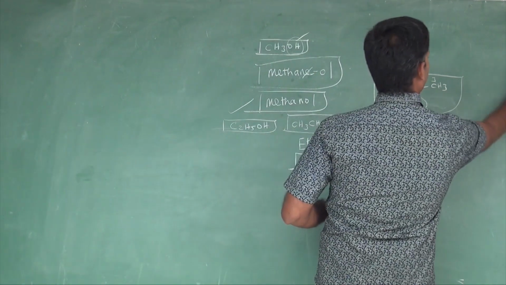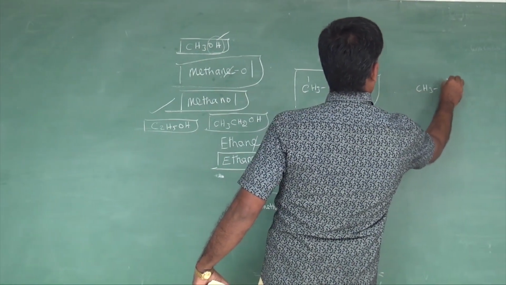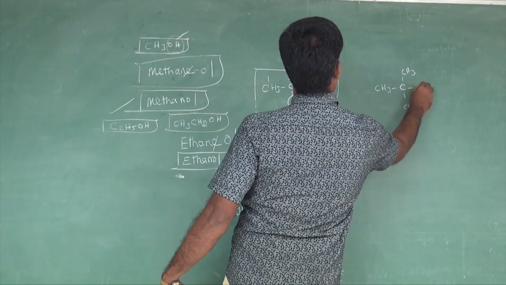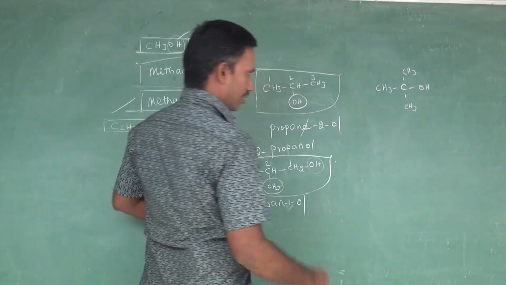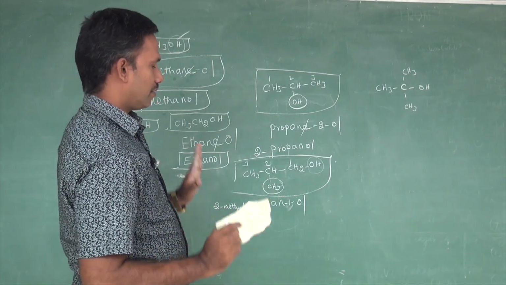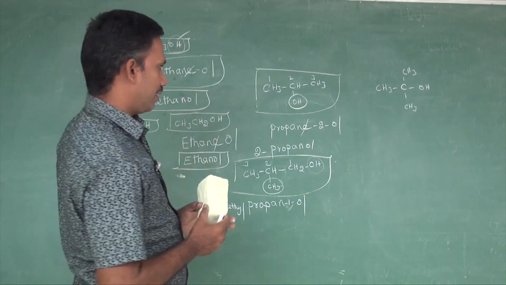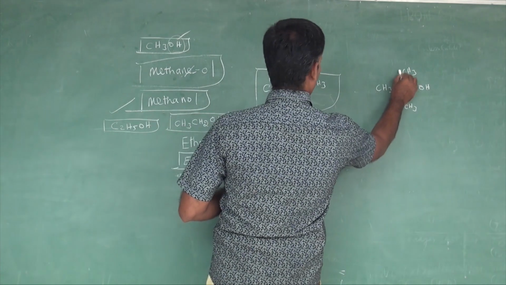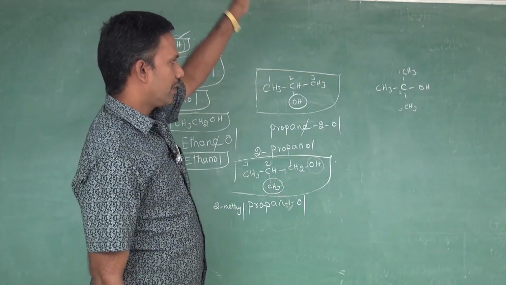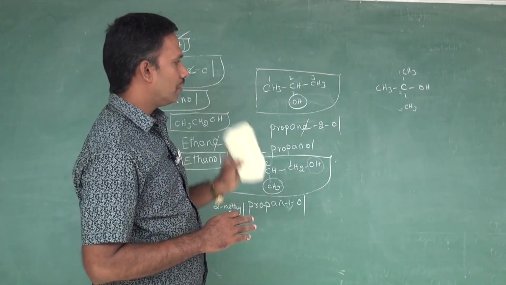Let us see. CH3, OH. See, this was somewhat a complicated structure. It seems like nothing is there. What is our purpose? We need to find the longest carbon chain. The simple way: you find 1, 2, 3, 3 carbons. Sir, why are you numbering like this, top to bottom? Anywhere, top to bottom, left to right, right to left, anywhere you go.